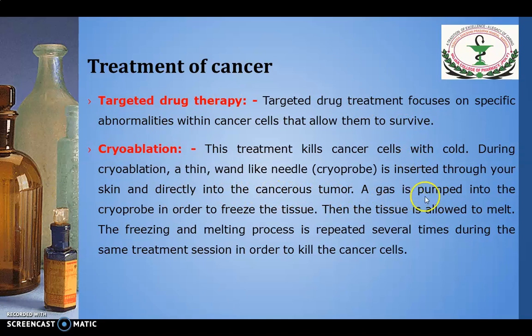A gas is pumped into the cryoprobe in order to freeze that tissue. Then the tissue is allowed to melt. The freezing and melting process is repeated several times during the same treatment session in order to kill the cancer cells. So this is the newer technique.